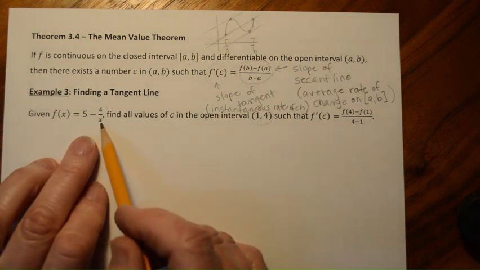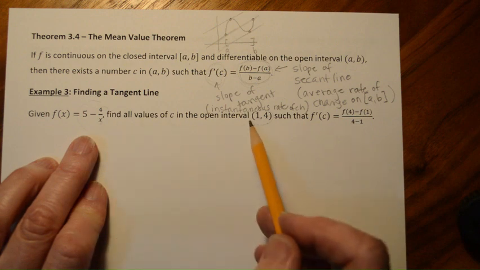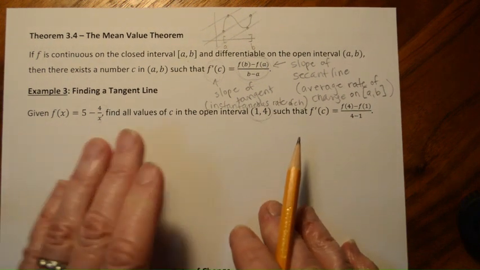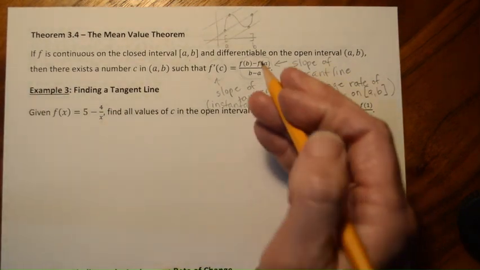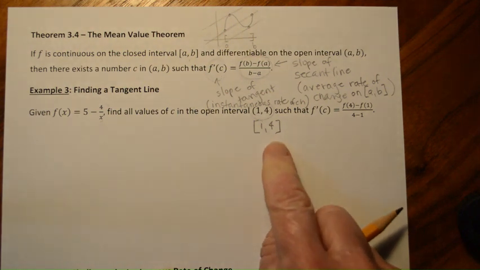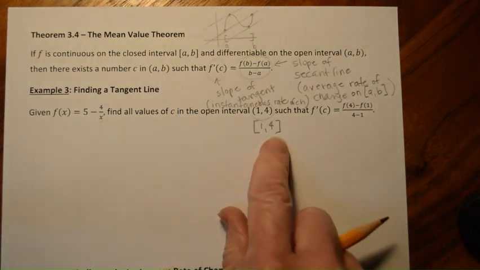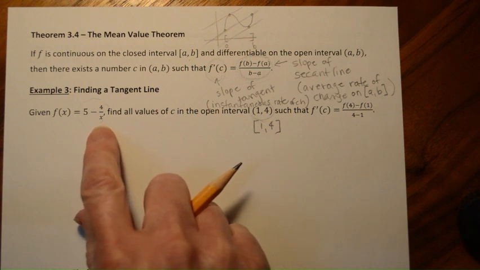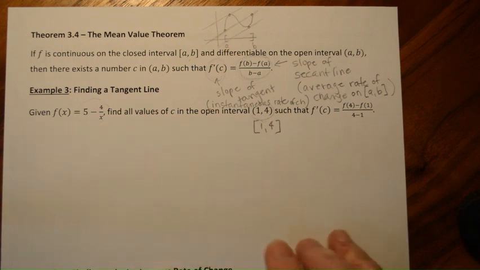But again, that spot where we've got that vertical asymptote is at 0, and that is not in our interval right here. In fact, it's a whole 1 unit away from it. So we could say that on 1 to 4 closed, it is continuous, right? And again, it is differentiable because it's only not differentiable at the spot where that vertical asymptote is.